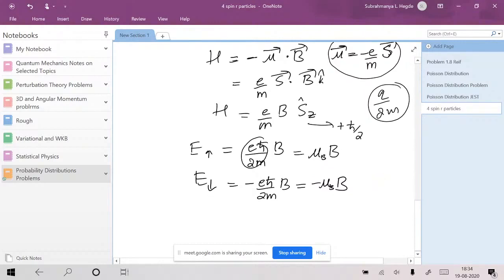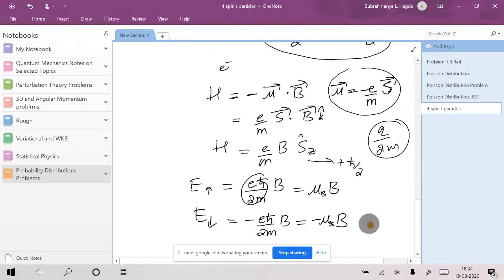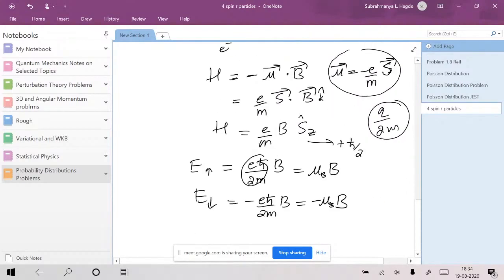Yes, sir. Now I think it is understood, clear, isn't it? Usually in a statistical physics exam they will not give this much. They will just mention mu into B, plus or minus mu into B. They will mention possible energies like that simply. They will not do this much actually. Is that clear? Okay, sir.